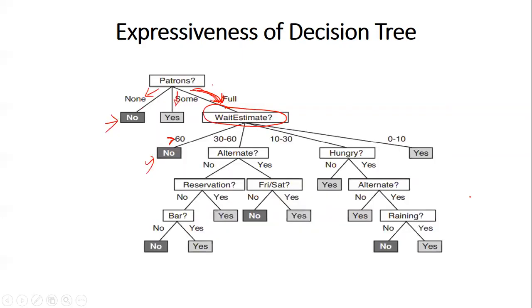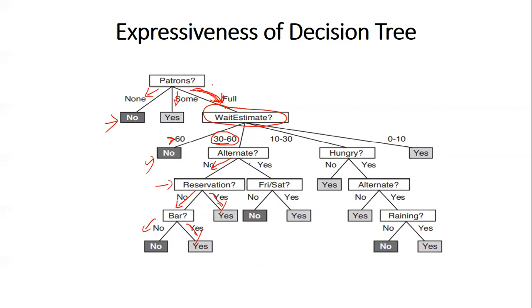If the wait estimate is 30 to 60 minutes, then the user checks whether an alternate restaurant is available or not. If there is no alternate restaurant, then the user checks whether he has reserved or not. If he has already reserved, then he will wait. If he has not reserved, then he checks whether there is a bar for waiting or not. If there is a bar, then he waits. Otherwise, he doesn't wait. He leaves.